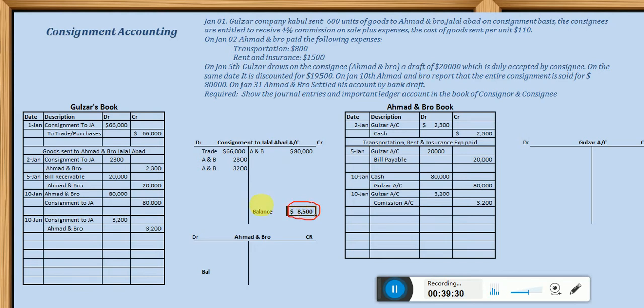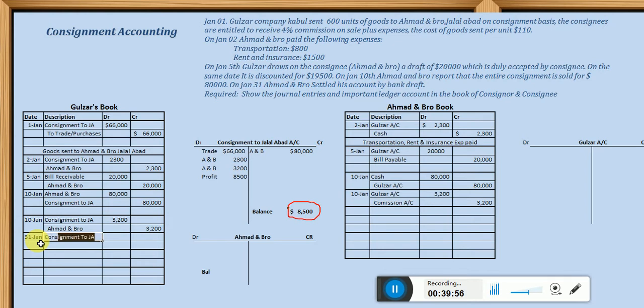Look, we have a credit here. I'm just closing it, 8,500. When you close it, to which account are you closing it? To profit and loss account. I'm just closing it. So you can record this transaction here. The last transaction, assume it is at January 31st, the end of the month, we are closing the book. So you have to debit the consignment account.